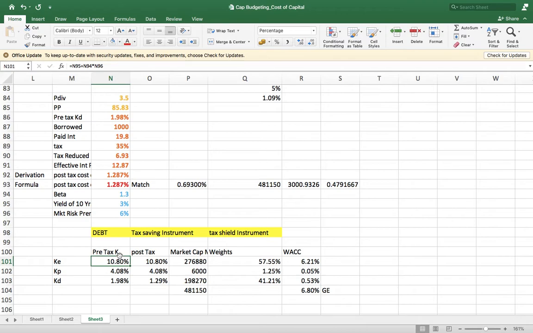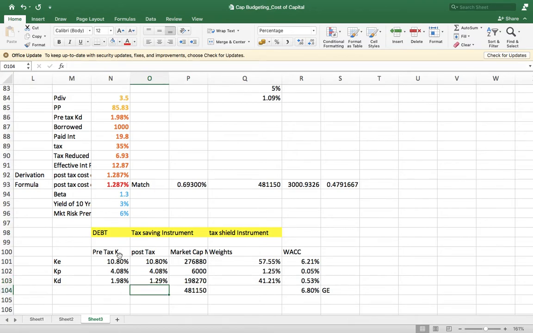We calculated the CAPM. Then we calculated the cost of preferred as dividend divided by share price, and the cost of debt, that is 1.98%, which is the YTM, and the post-tax is calculated. For cost of equity, pre and post are the same. Cost of preferred, pre and post are the same. Post-tax cost of debt will be the pre-tax cost of debt multiplied by 1 minus tax.